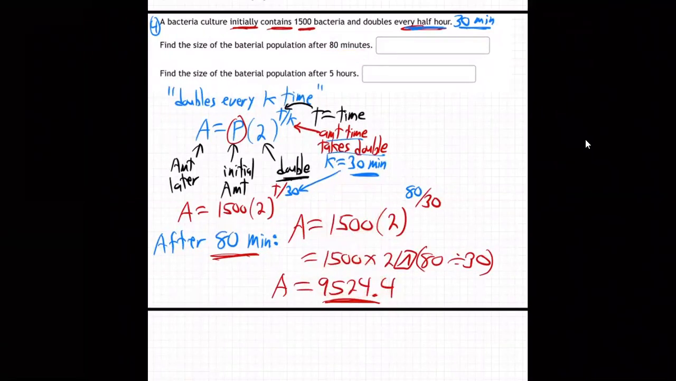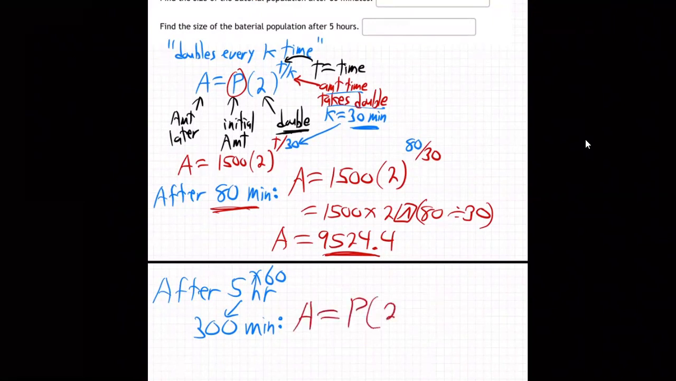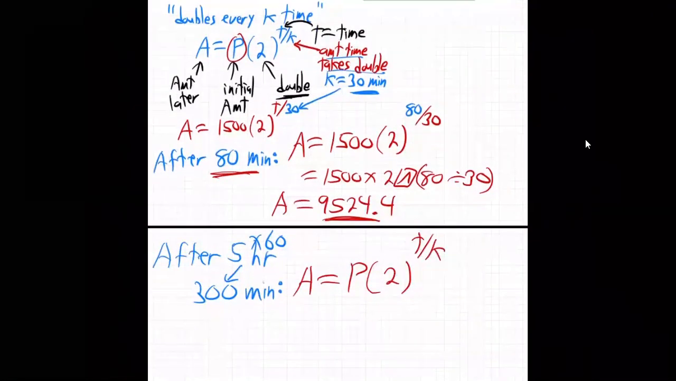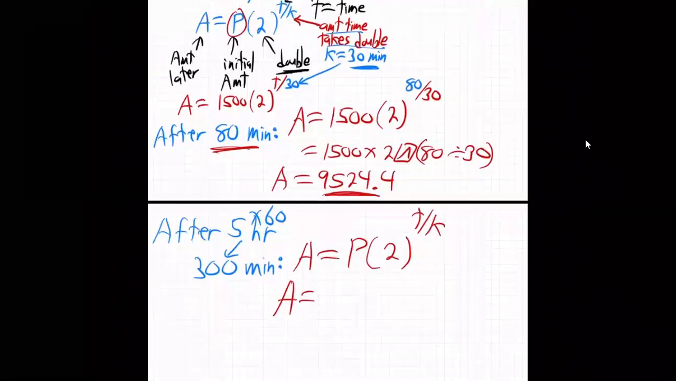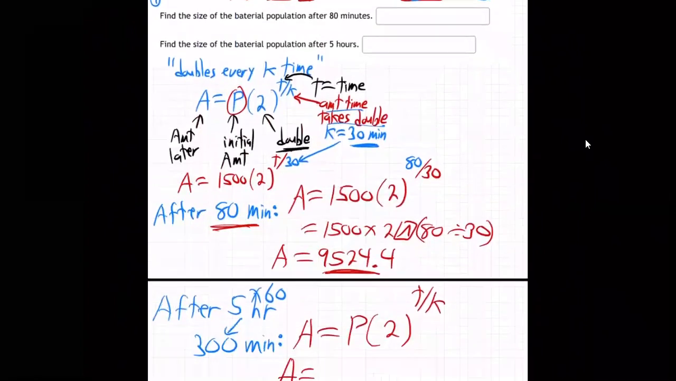Now, how about after 5 hours? It's going to be ugly. After 5 hours, you have to change that to 300 minutes, right? Times 60 minutes in every hour, 300 minutes. Use the formula, which is again P times 2 to the T over K. So the amount will be P, the principal, the starting amount. What was the starting amount? How many bacteria started? 1,500.